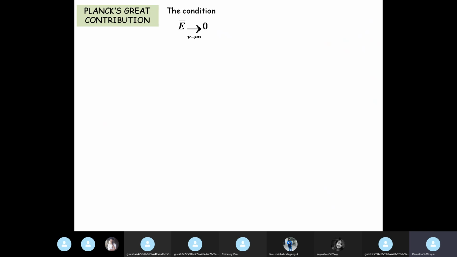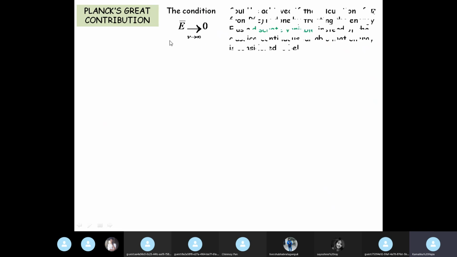He predicted that the condition that average energy goes to zero as frequency goes to infinity could be achieved only if the calculation of E bar, the average energy, from P is done by treating the energy E as a discrete variable instead of the classical continuous variable that energy is considered to be.